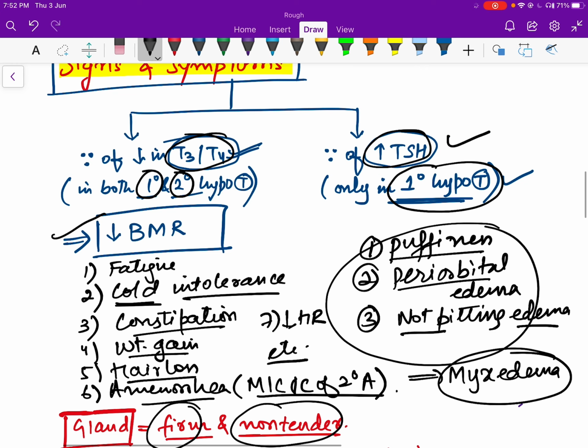So the increase in thyroid stimulating hormone effects, puffiness, periorbital edema, non-pitting edema, are seen only in primary hypothyroidism, while fatigue, cold intolerance, constipation, weight gain, hair loss, amenorrhea, decreased heart rate are seen in both primary as well as secondary. Another important feature that I forgot to mention is called macroglossia. That means there will be increase in the size of tongue, and it can further obstruct respiration during sleep, causing obstructive sleep apnea.